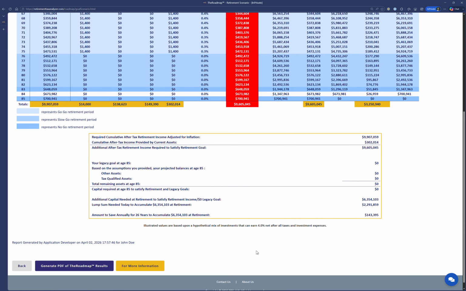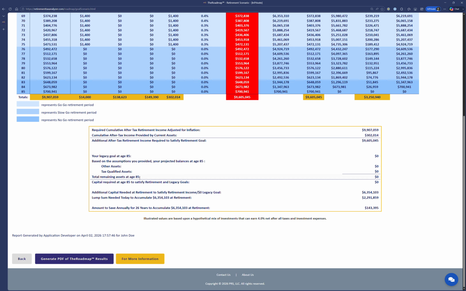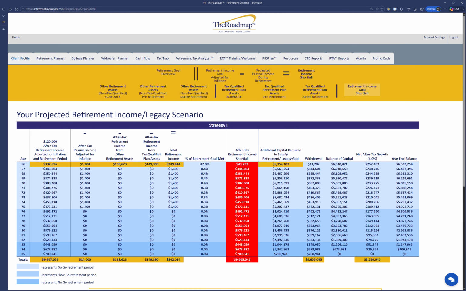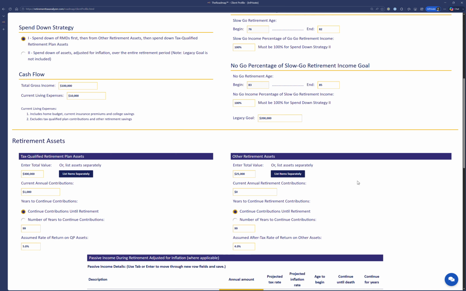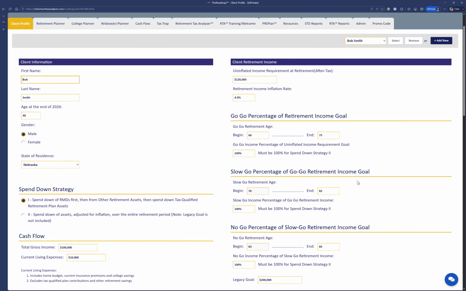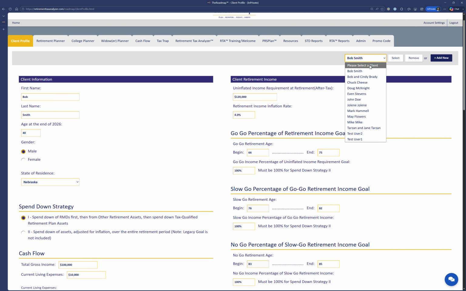So let me go back to a different client where I've already populated some of these values. Let's look at Bob Smith. I think he has a better. He doesn't have passive income. So let's look at Bob and Cindy Brady.